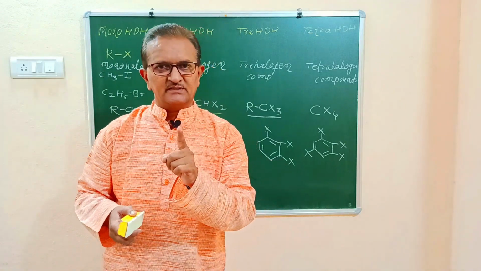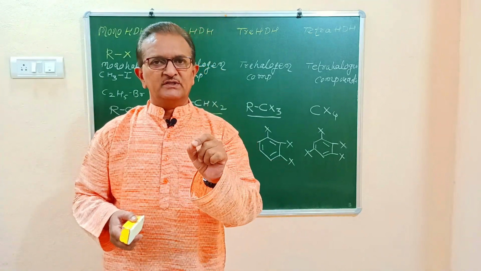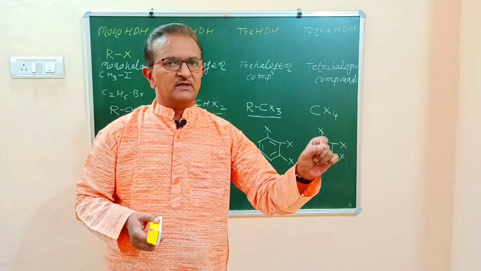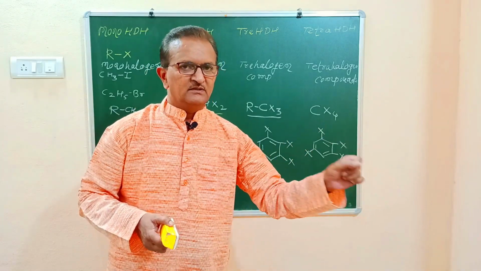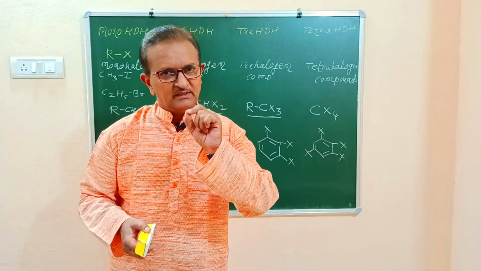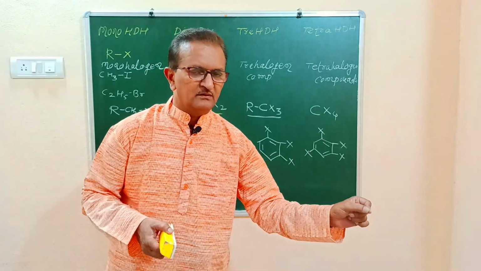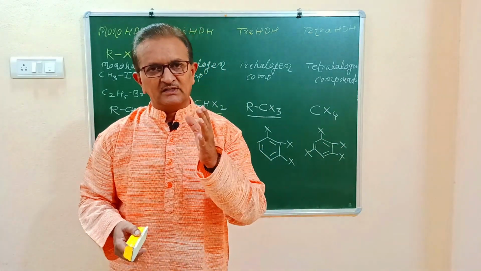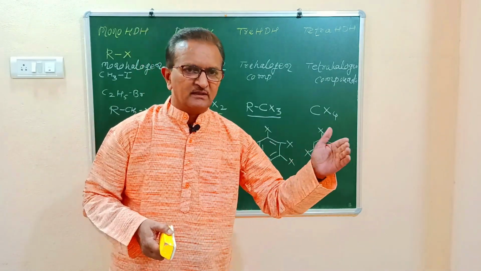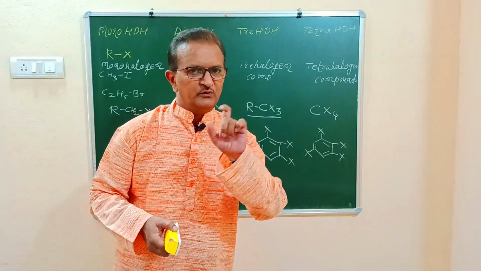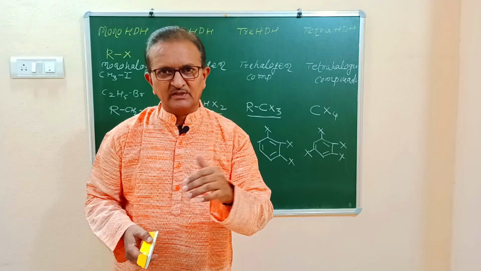Now, what is the first question? What are halogen derivatives of alkanes? How are they classified? Next question: what are dihalogen derivatives of alkanes? How are they classified? And the last question: what are haloarenes? How are they classified? Now we will discuss these questions one by one.